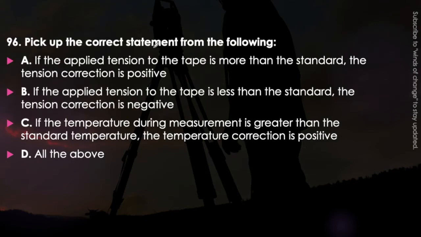Pick up the correct statement from the following. If the applied tension to the tape is more than the standard, the tension correction is positive. If the applied tension to the tape is less than the standard, then the tension correction is negative. If the temperature during the measurement is greater than the standard temperature, the temperature correction is positive, or all of the above. Just think about it.